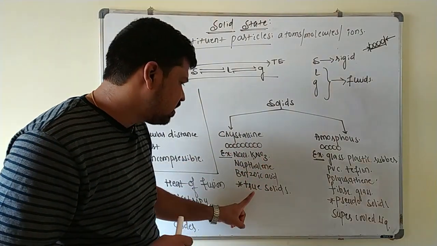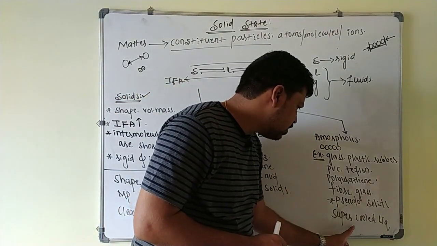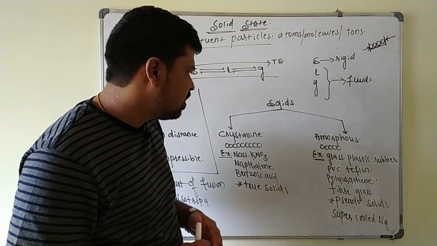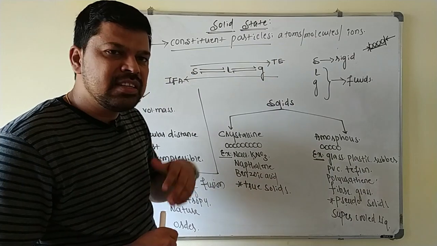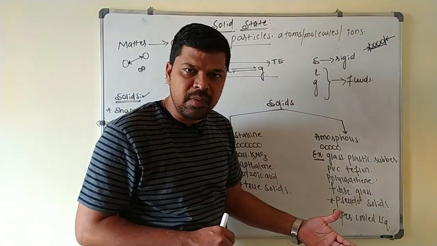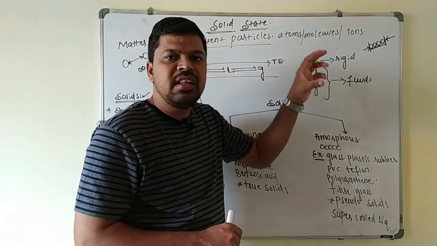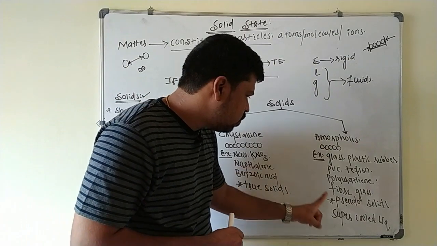Okay, these crystalline solids are true solids, and here amorphous solids are called as pseudo solids or super cooled liquids, because the structure of these amorphous solids is similar to that of liquids only. Since liquids are having a flow property, similarly amorphous solids are also having flow property, but in case of amorphous solids, that flow property is very slow here. So because of that, they are called as what? Pseudo solids.